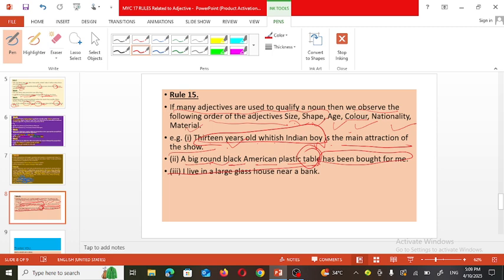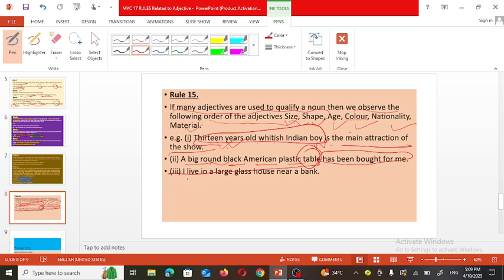So if many adjectives are used to qualify a noun, then we observe the following order. In which order should it be written? First size must be given, then shape, then age, then color, then nationality, and then material. For example, age is told first, 13 years old, and then the nationality of the boy, whitish Indian. When we talk about the table, first the size is told, then the shape, then the material.